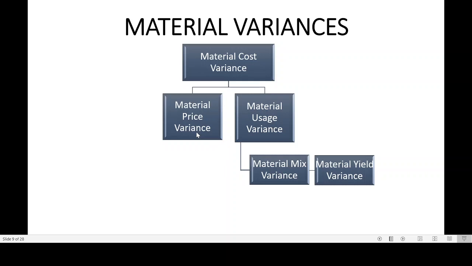Whether you consider material, labor, overhead, or sales, there are so many elements which have influence on cost. Let us take an example of material cost. If I want to set up a standard today for how much I'll be spending on material, randomly you will not decide that I'll be spending 1 lakh rupees.